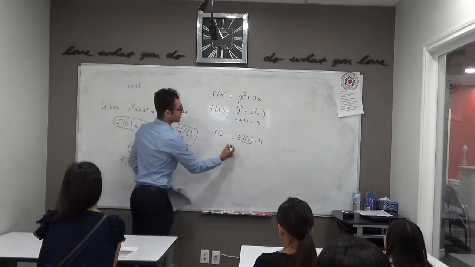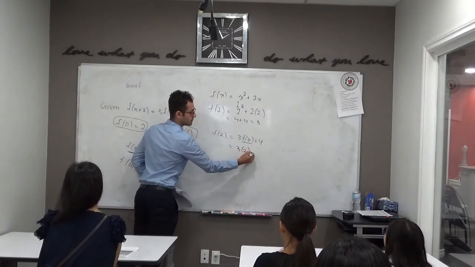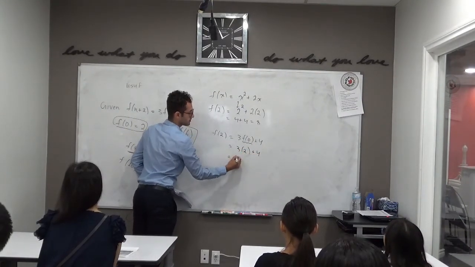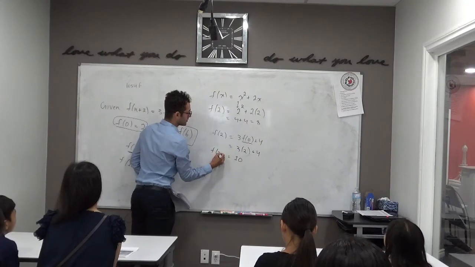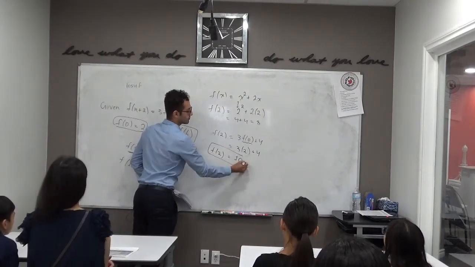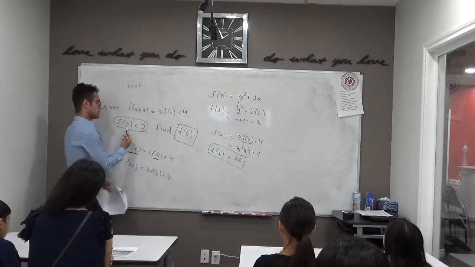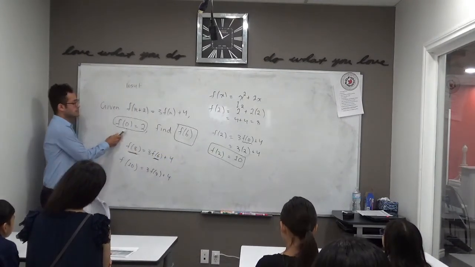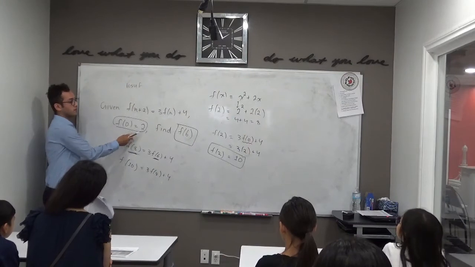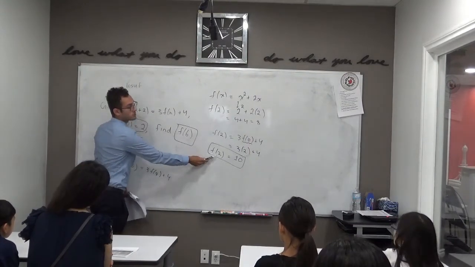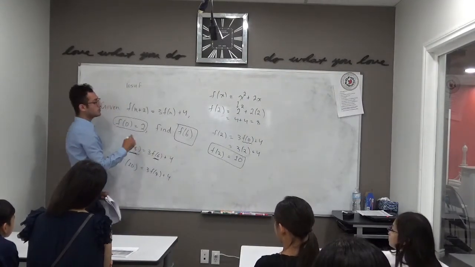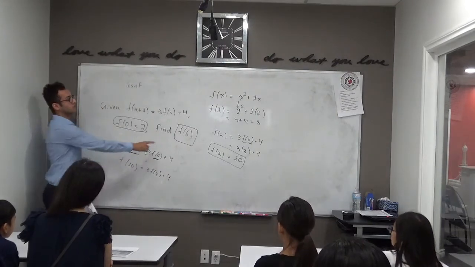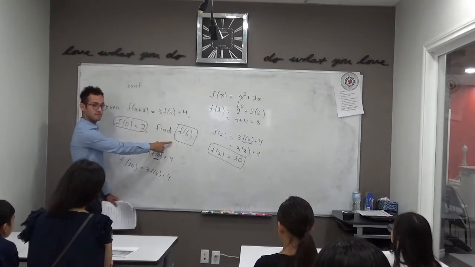So we can right away make our substitution, saying that's 3 times 2 plus 4, which is 6 plus 4, which is 10. So from that, we actually got more important information. We now know that f of 0 is 2 and f of 2 is 10. So just like what we did here, that was our input because we knew its output. We can now make our input 2 because we know the output's going to be 10, right? And you can see we're slowly going to work our way up until we finally get the value that we're interested in. Does that make sense?